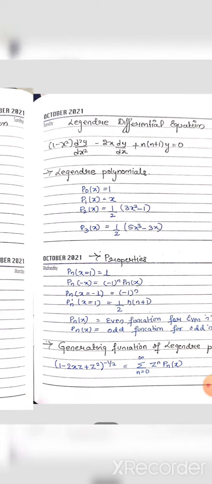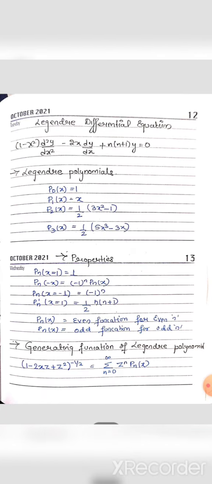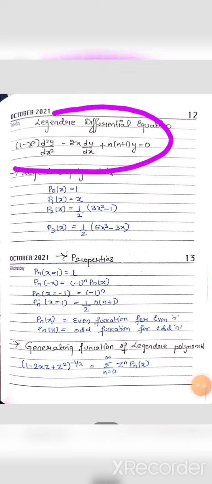Next, coming back to Legendre differential equation. The equation form is (1 minus x square) d square y by dx square minus 2x dy by dx plus n into (n plus 1) y is equal to 0.